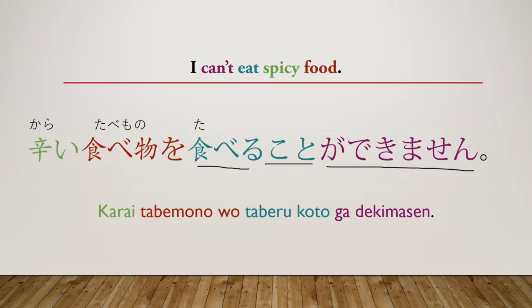And remember, in Japanese, usually the last verb or the last phrase in the sentence is what determines the politeness of it. So everything before it could be in polite tense, and then when you get to the end, you put it in plain form, and the sentence will be considered plain, not polite. Okay, then we have our karai, which just means spicy, and tabemono is food. Okay, let's go ahead and move on to the last sentence.